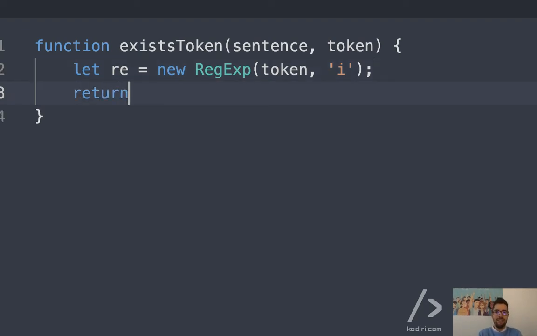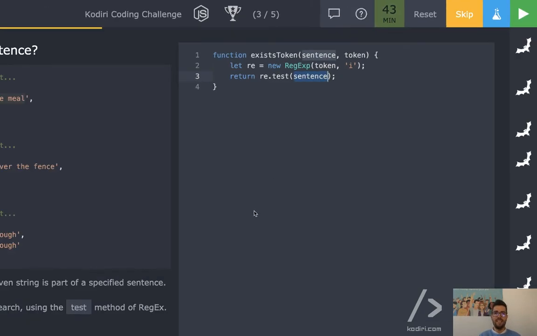The thing is, on the second line, the only thing we need to do is return the regular expression we created .test, because test will return a Boolean. So what do we want to test? The sentence. It's as simple as that, right? Check if that token is part of that sentence. Would this work, guys? Yes.